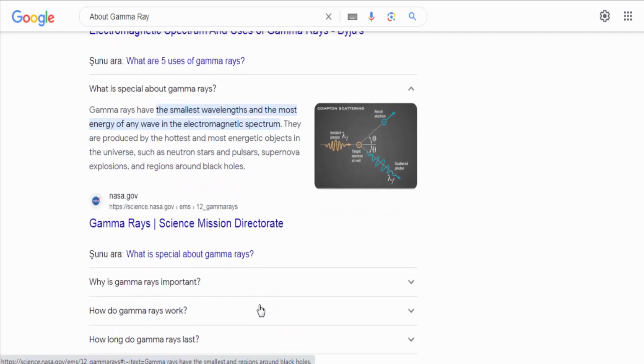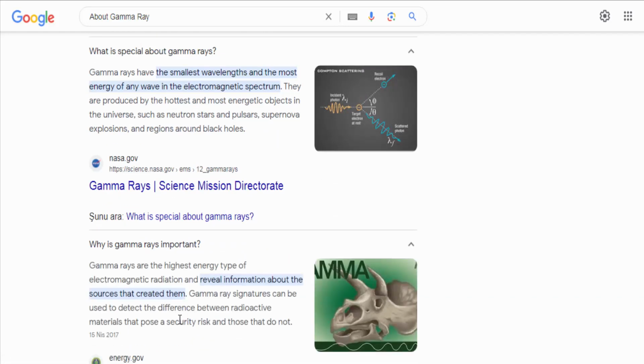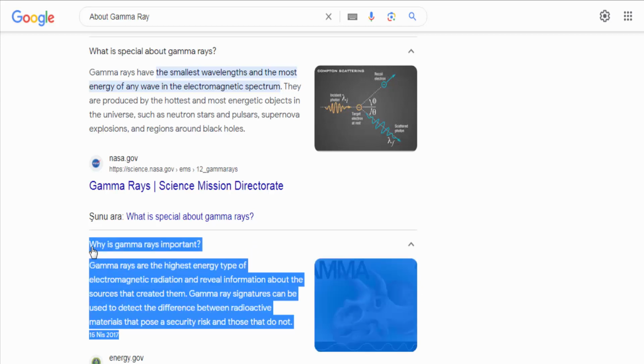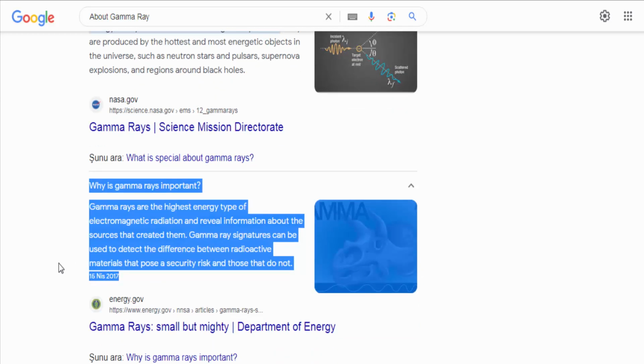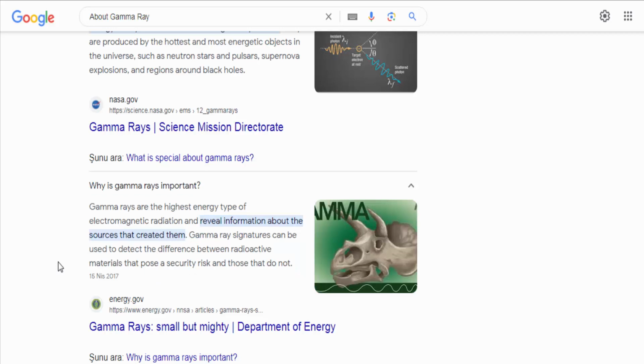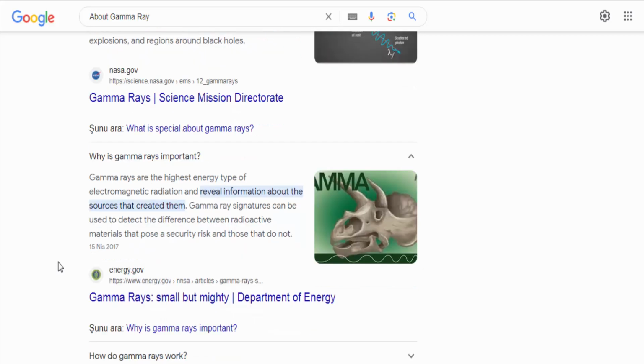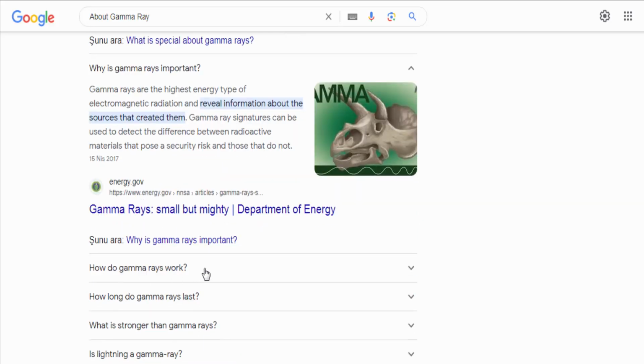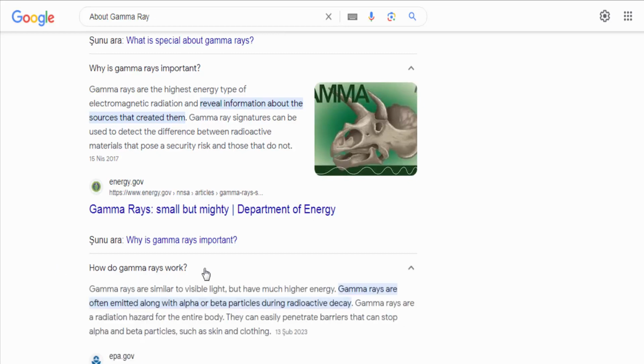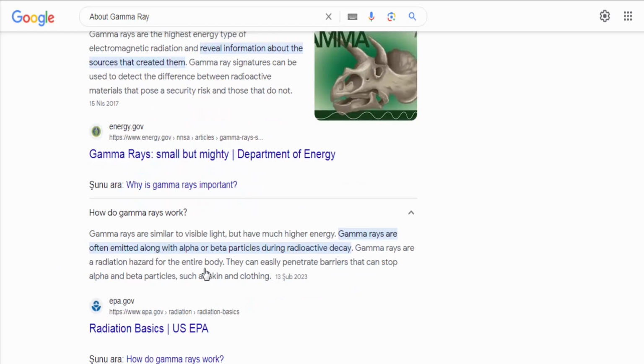Detection and protection. Specialized instruments such as gamma ray detectors are used to detect and measure gamma rays. Due to their high energy and penetrating nature, gamma rays can be hazardous to living organisms. Proper shielding and safety measures are necessary when working with or around gamma ray sources to minimize exposure.